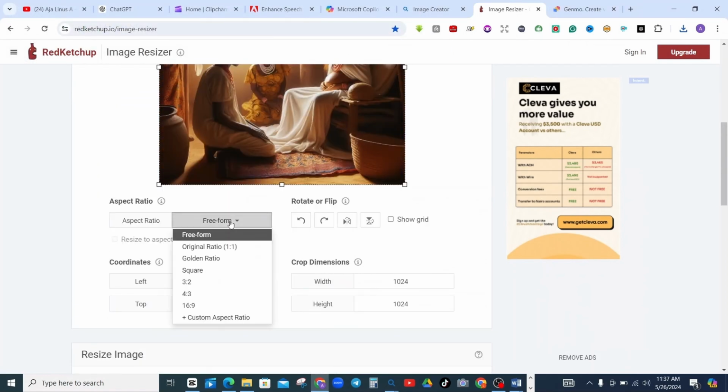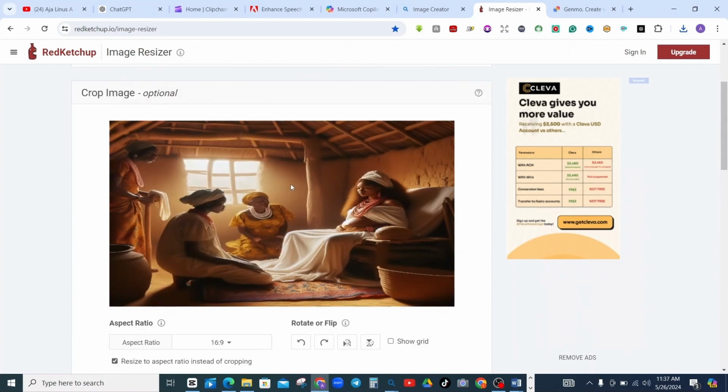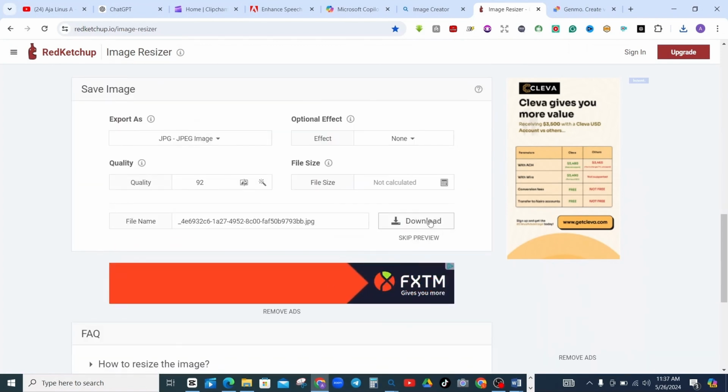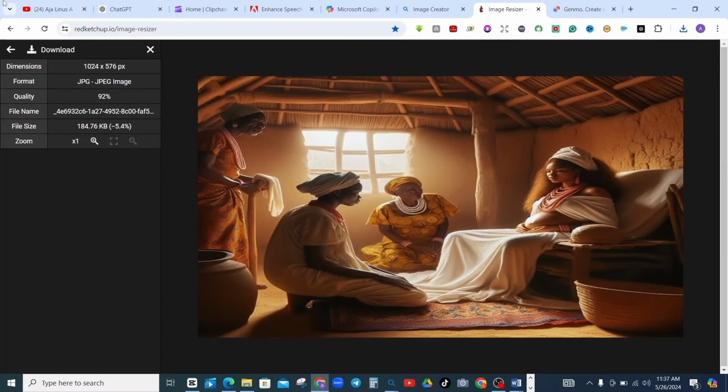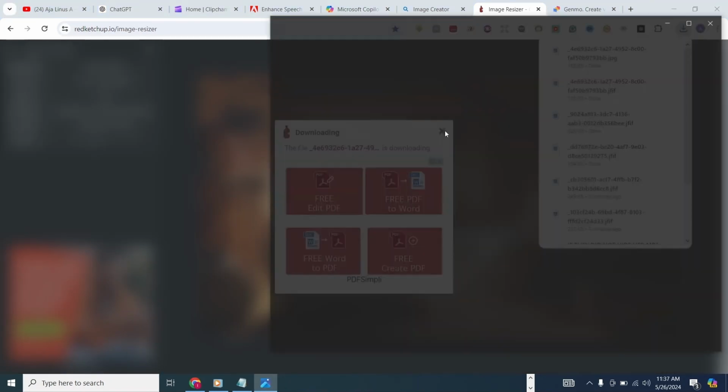Then you come here, you click on this free form, put this here, then click on redesign. You see this has changed it to 16:9. Then you come down here and download. You click on download here, then the image will be downloaded automatically.